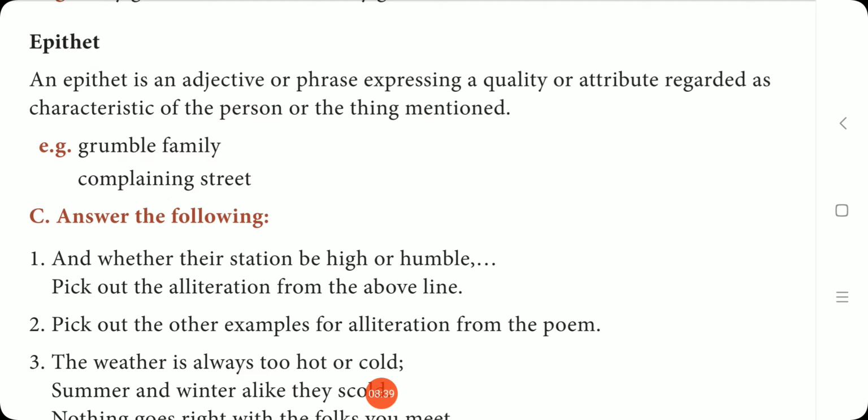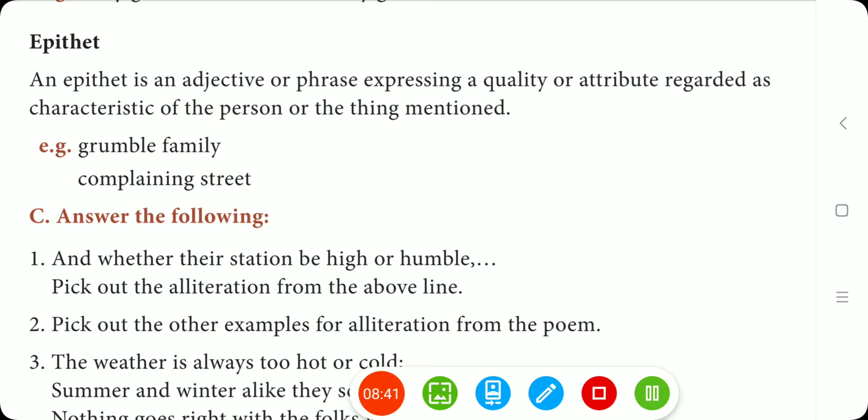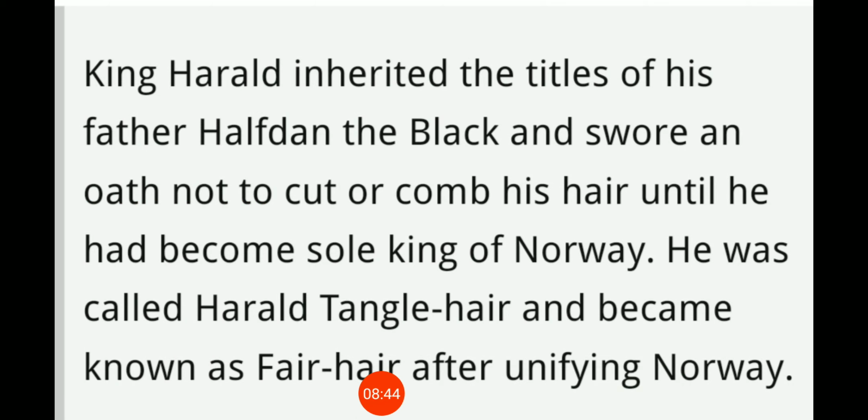So I'll give you one more example. Look at this one. King Harold inherited the titles of his father Halfdan the Black and swore an oath not to cut or comb his hair until he had become sole king of Norway.